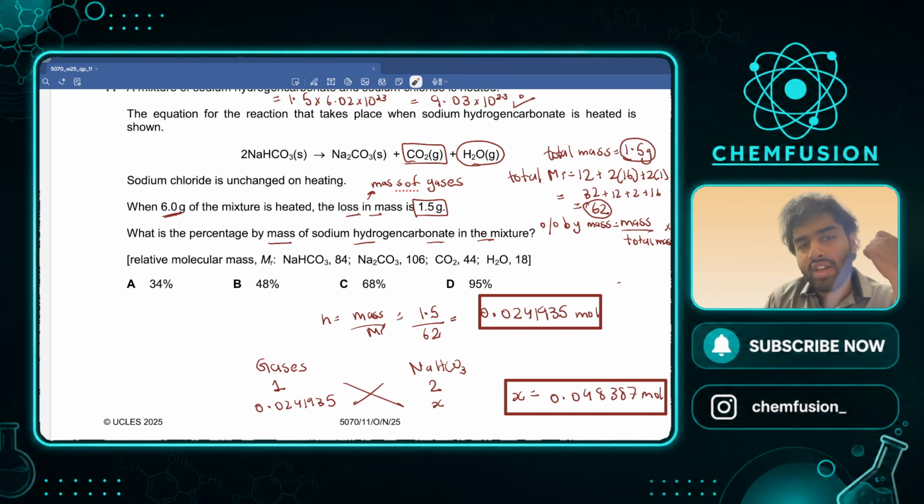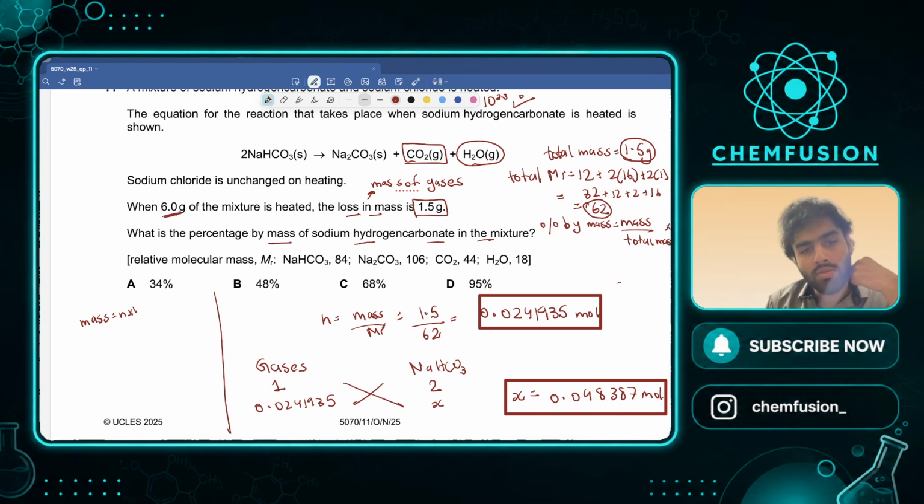You want to calculate its mass. You already know its MR from the periodic table. Let's calculate the mass. So mass is going to be moles into MR. The moles are 0.048387 into the MR. What is the MR? The MR of sodium is 23 plus 1 for hydrogen plus 12 for carbon plus 3 into 16 is 48 for oxygen. Let's actually do it.